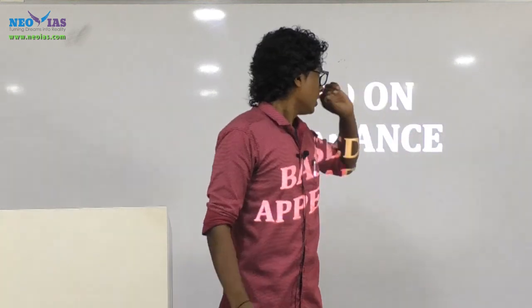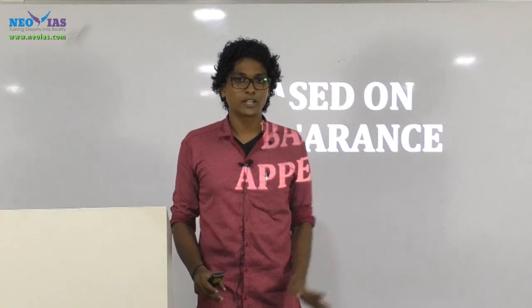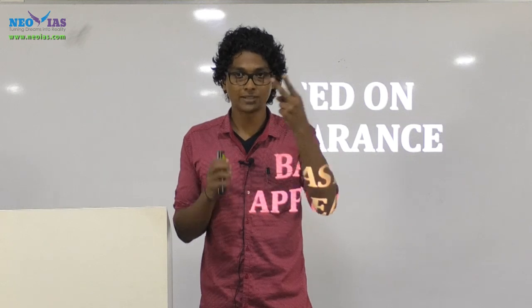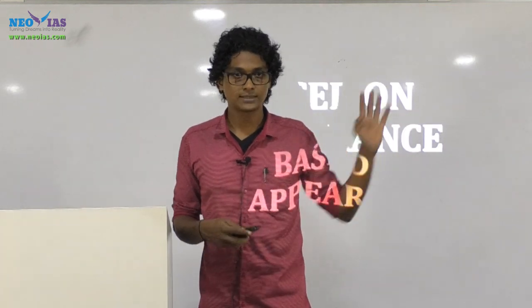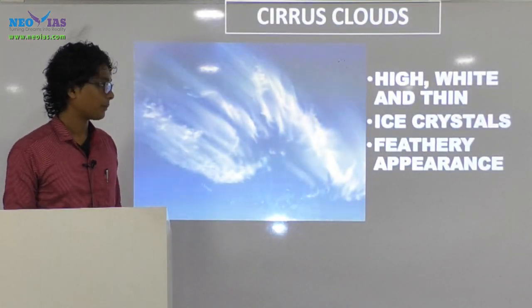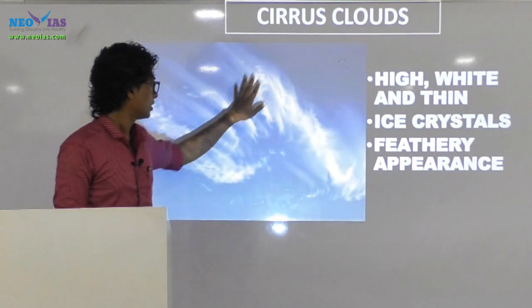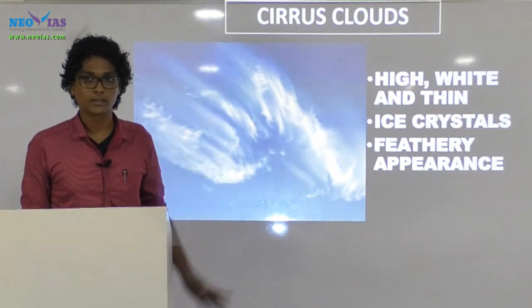Now regarding cloud formations, you should understand the classification of clouds. It can basically be classified on the basis of two things: one based on appearance, and second based on their height. Let's see first about the height. Cirrus cloud, these are the four basic kinds of clouds.